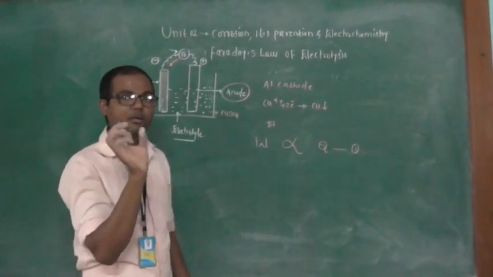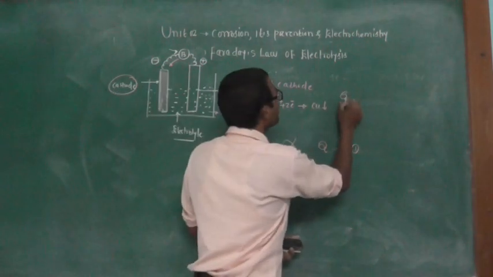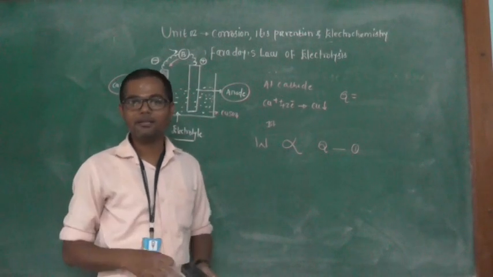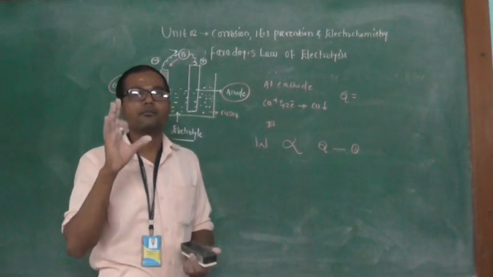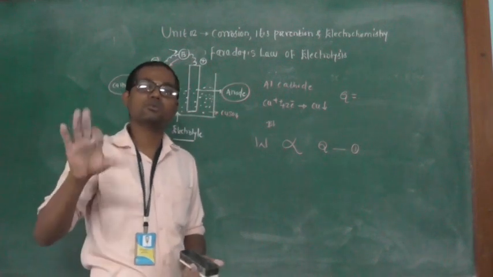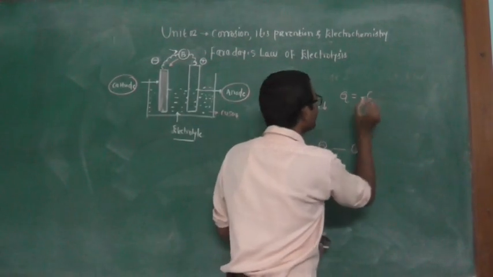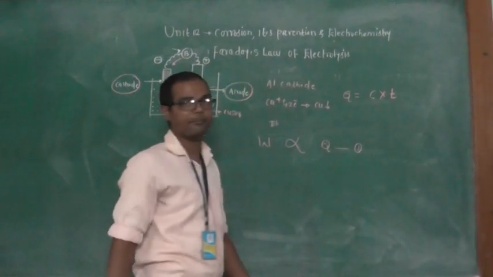We already studied the term Coulomb. It is the quantity of electricity that passes through the circuit when a current of 1 ampere passes through a circuit for 1 second. So Q is the current in ampere which passes through a circuit for a specific time.